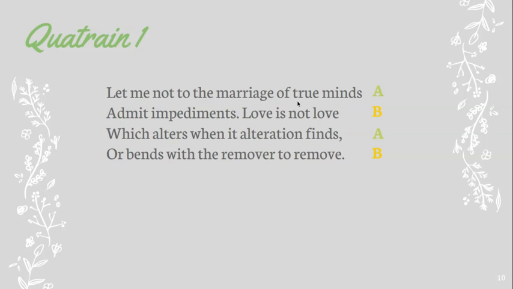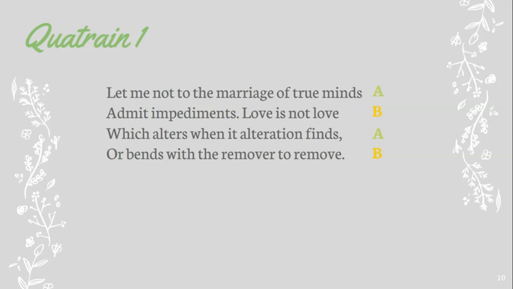So, Shakespeare's talking about love between true minds. Basically what he's saying is that what I'm about to talk about is not really in reference to people who fall in love because they're mentally relatable.